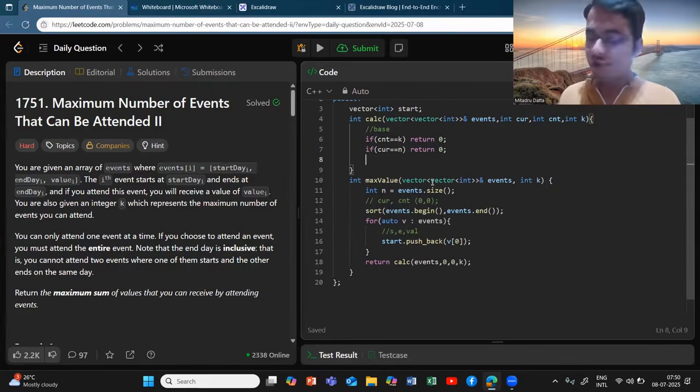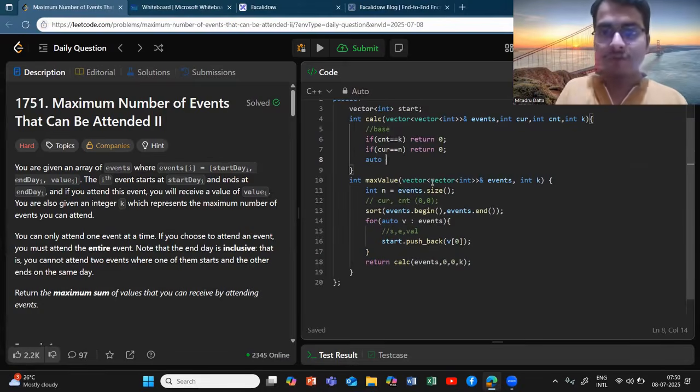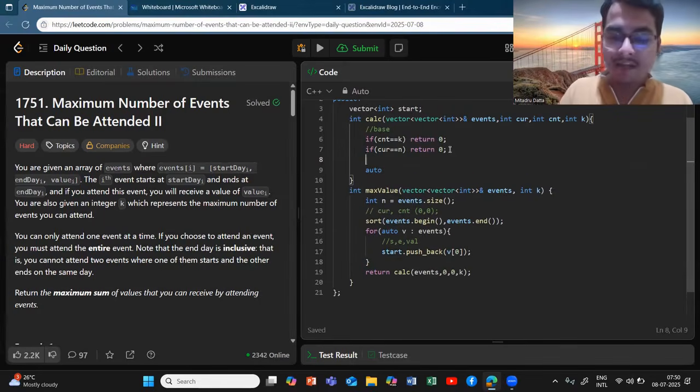Now I think you should understand how to write the binary search. So first of all, I need to find my next start time, that is greater than my current end time.